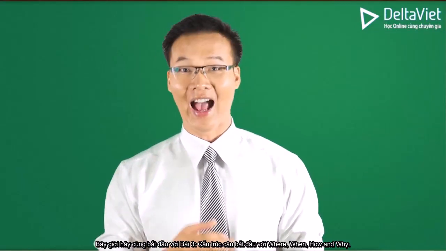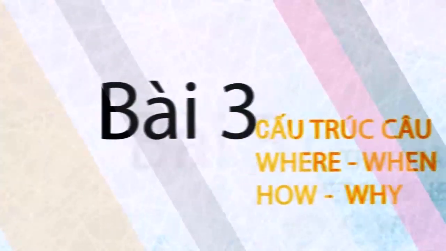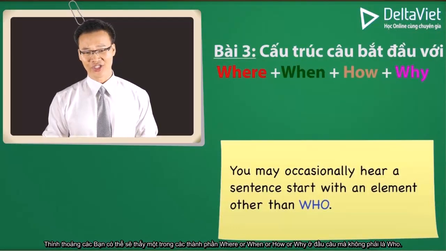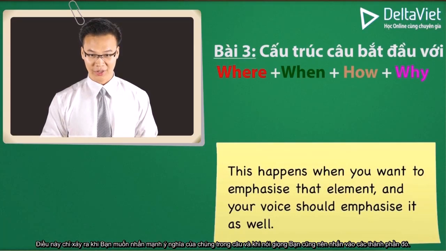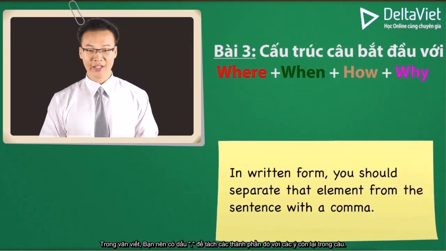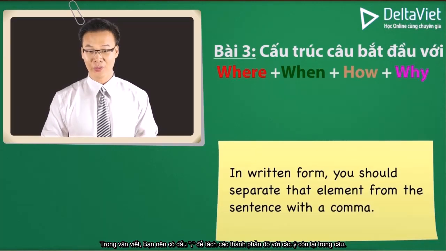Now we continue with lesson 3. Sentences beginning with where, when, how, and why. You may occasionally hear a sentence start with an element other than who. This happens when you want to emphasize that element, and your voice should emphasize it as well. In written form, you should separate that element from the sentence with a comma.